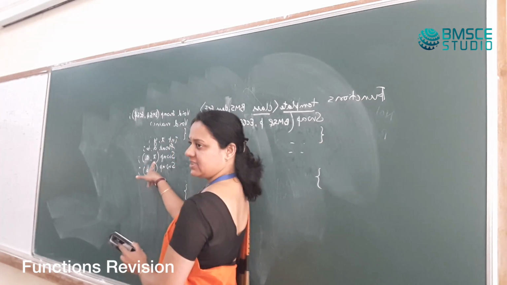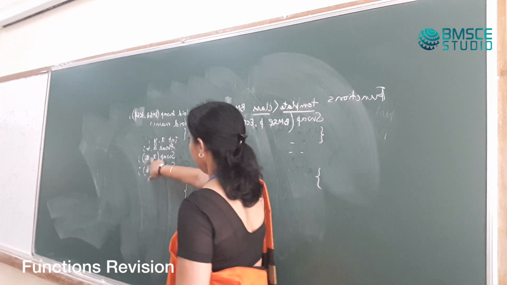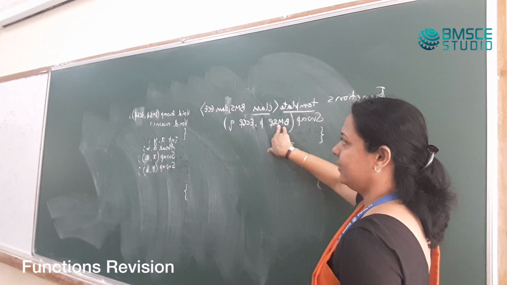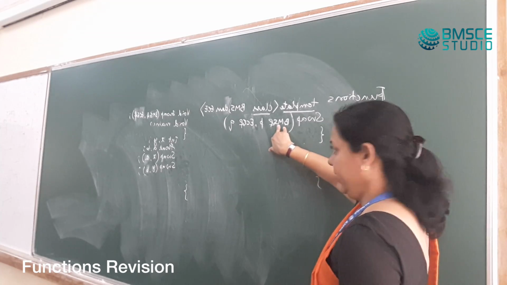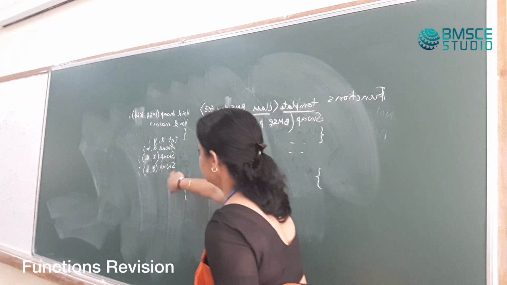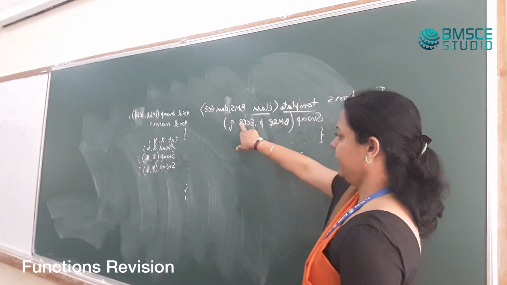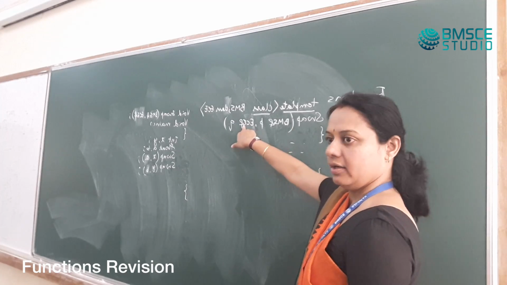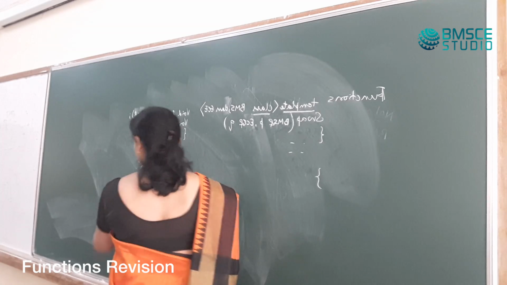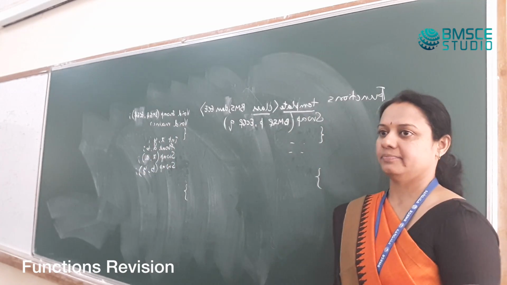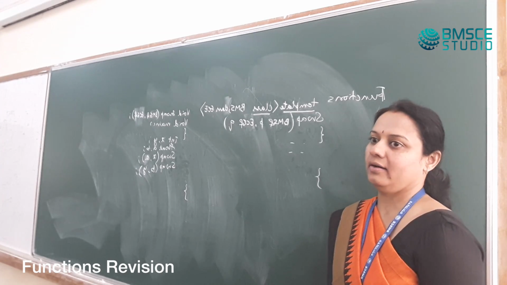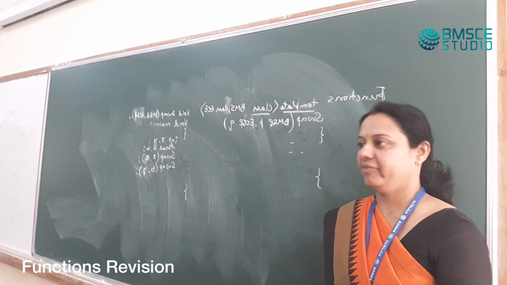Suppose I will say x comma a. Then control will come here. BMS will be substituted with int. ECE will be float. Next time also BMS is int. ECE will be float. Suppose I want to swap b comma y. Will it work or should I make any change? It will work. This is the advantage of template functions.